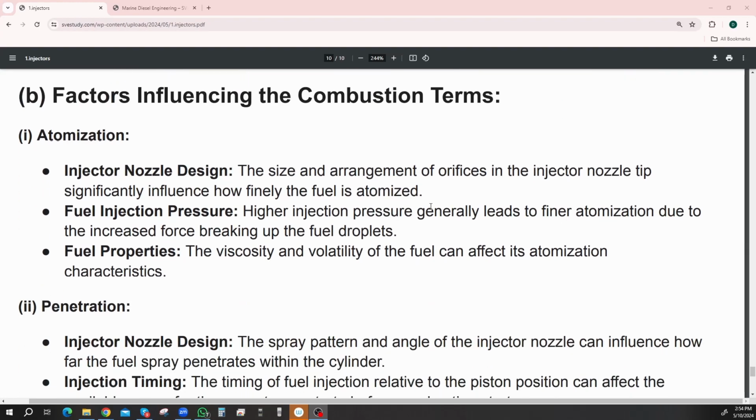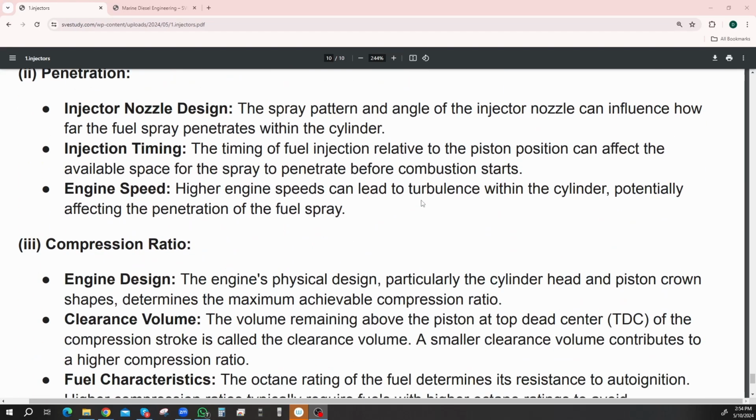Part B is factors influencing the combustion. Oh, these are part B. What factors influence those three? The atomization, penetration, and the compression ratio.